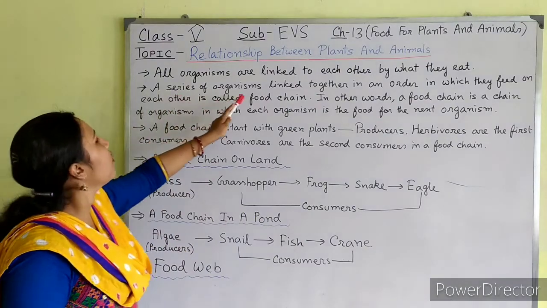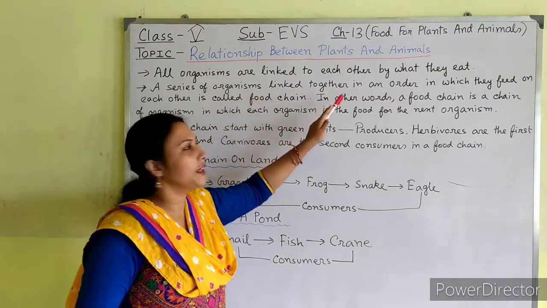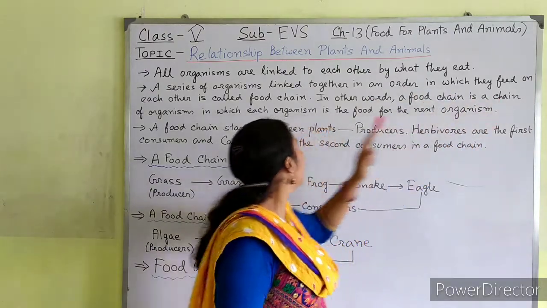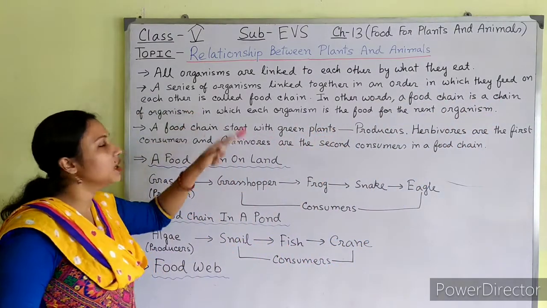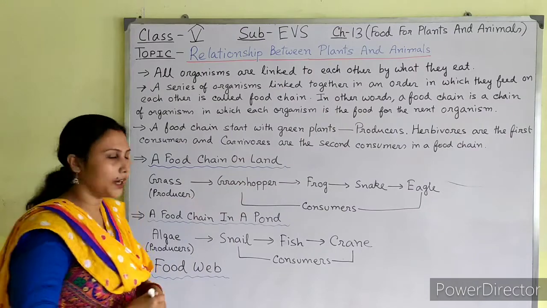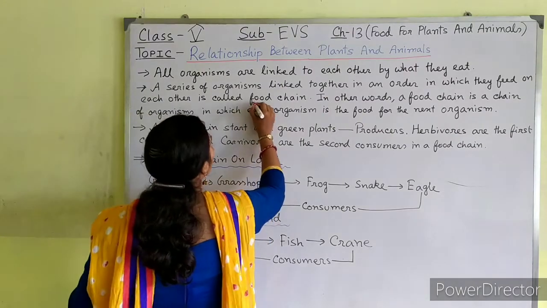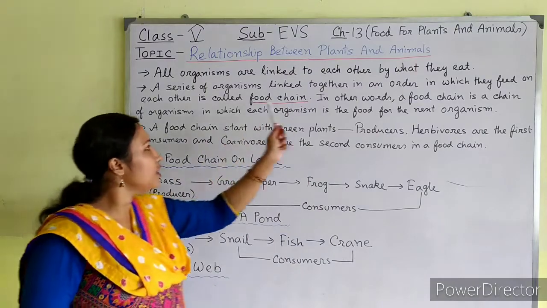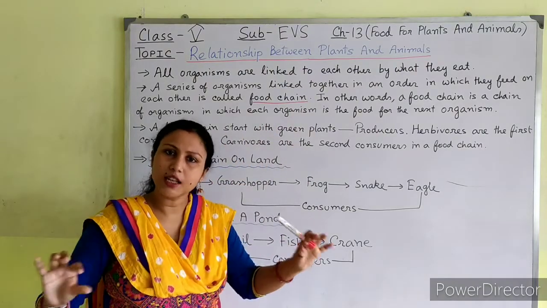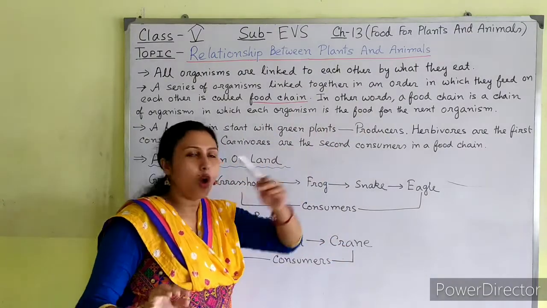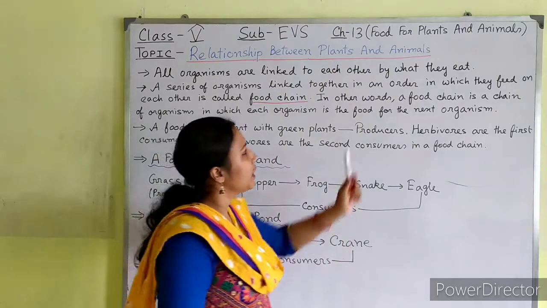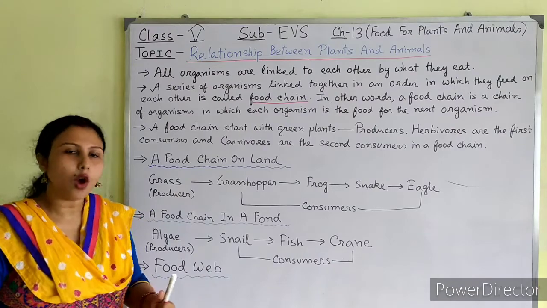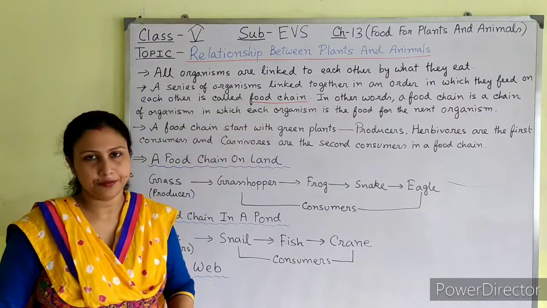A series of organisms linked together in an order in which they feed on each other is called a food chain.